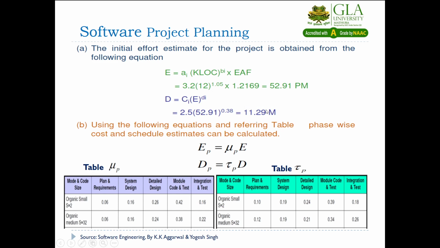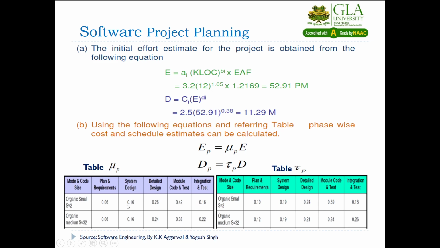So now you have the total effort and total development time. Now how will you find the phase wise effort and phase wise development time? Here Ep equal to mu p into E. The effort you have is 52.91.